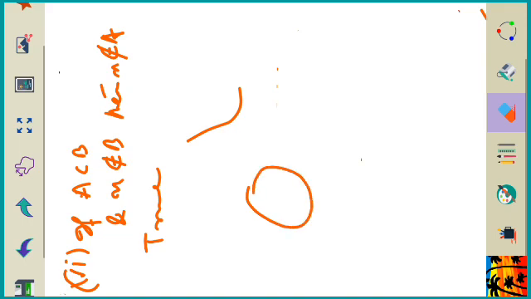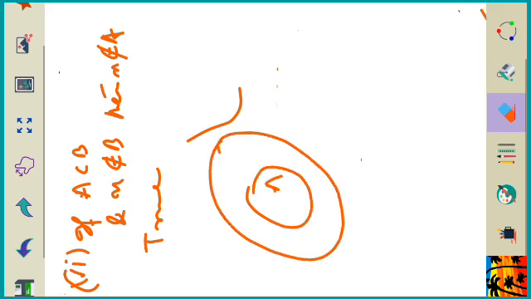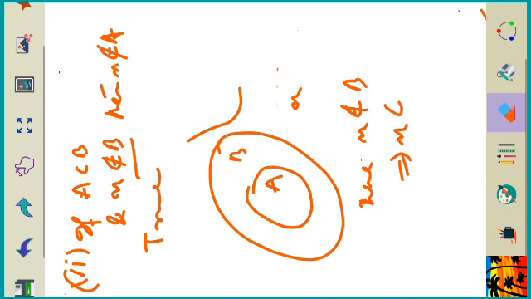Suppose here I draw the figure. This is for A and this is for B. And A is a subset of B. I have to draw it like this. If X is not in B, outside B, then definitely X is also outside A. Okay. So this statement is true: if X doesn't belong to B, that means X is outside, and if X is outside, definitely it will never belong to A. So this statement is true. By drawing the figure, write it like this: here X doesn't belong to B, therefore X also doesn't belong to A.